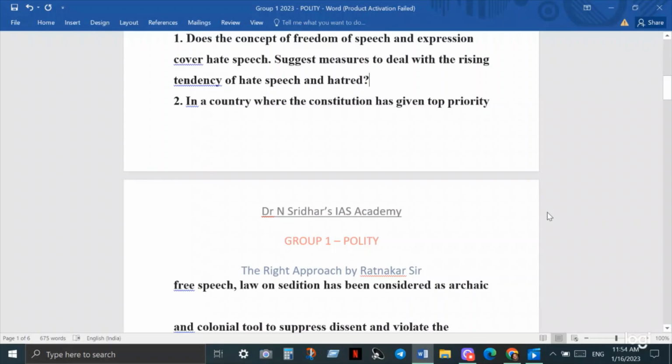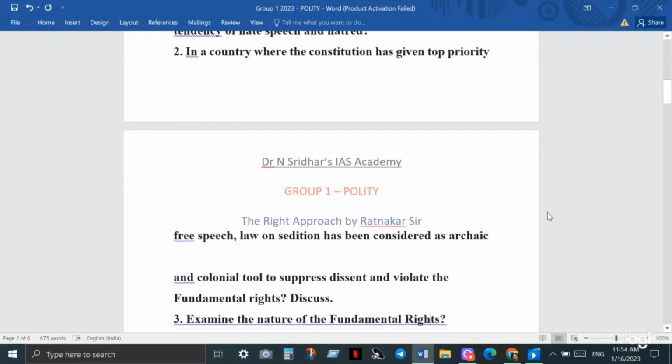That means people are being arrested on the basis of their right of exercising freedom of speech and expression. So the law on sedition is being used to curb dissent or to curb criticism against the government. If anybody is criticizing the government, the law on sedition is applied and the government is punishing those people.